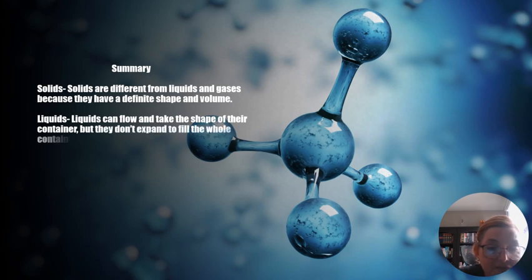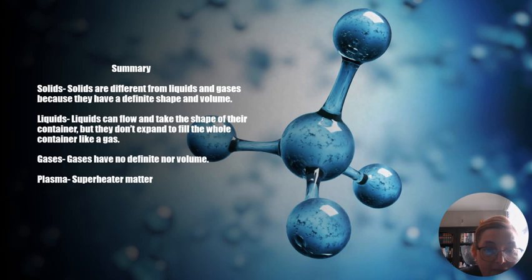Now, in summary, solids are different from liquids and gases because they have a definite shape and they have a volume. Liquids can flow and take the shape of their container, but they don't expand to fill the whole container like gas. Gases have no definite shape nor volume, and plasma is overheated matter.